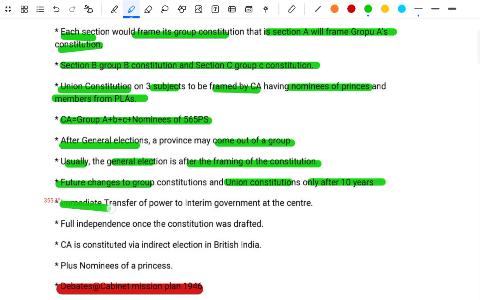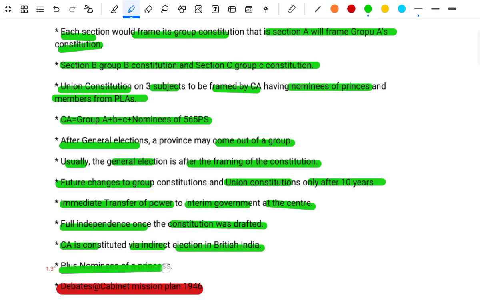The plan provided for an immediate transfer of power and an interim government at the center, with full independence once the constitution was drafted. The Constituent Assembly is constituted via direct election in British India, plus the nominees of the princely states. The debates are about the Cabinet Mission Plan 1946.